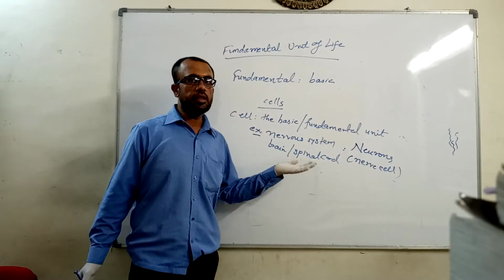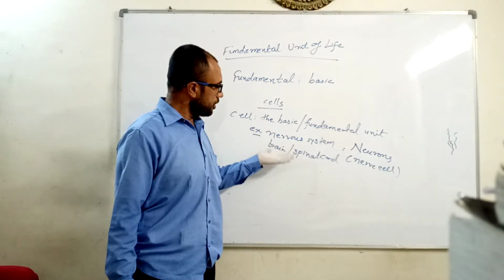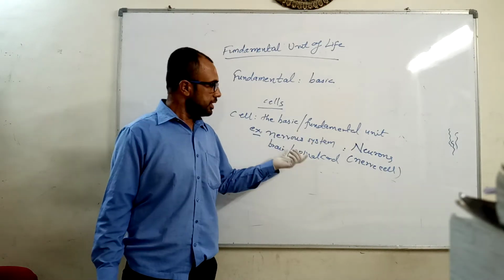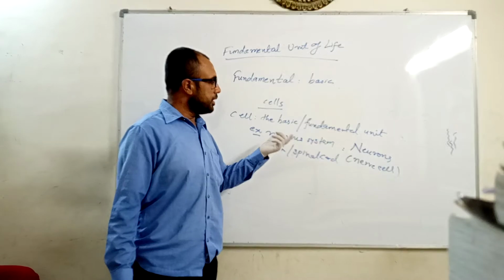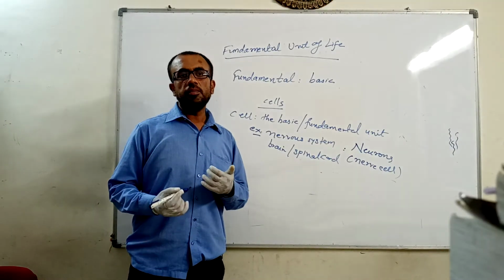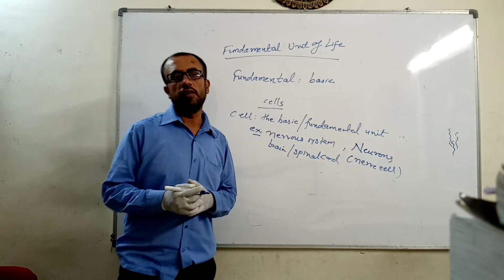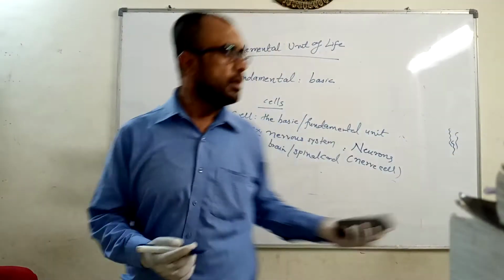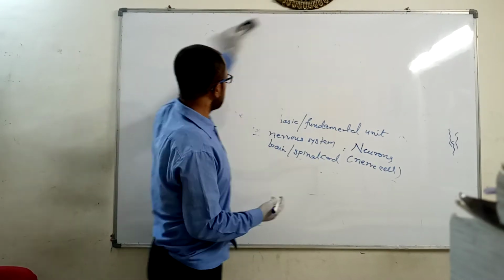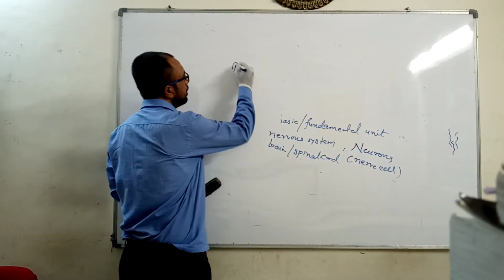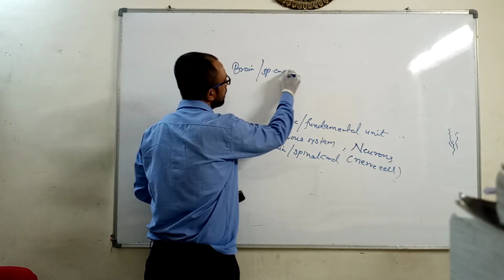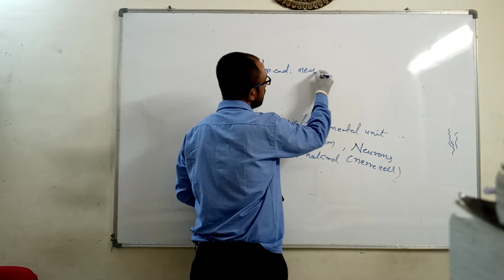What I mean to say exactly is that our nervous system has the organization in such a manner that the neurons are the structural as well as the functional unit of life. That is, the two essential organs of our nervous system, your brain and spinal cord, are made of neurons.